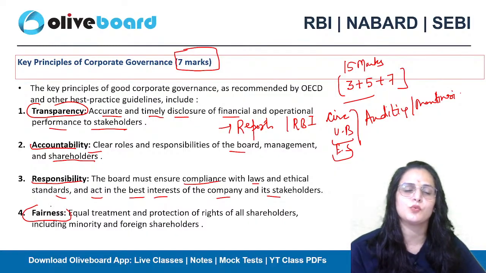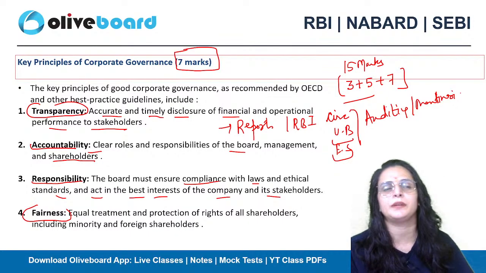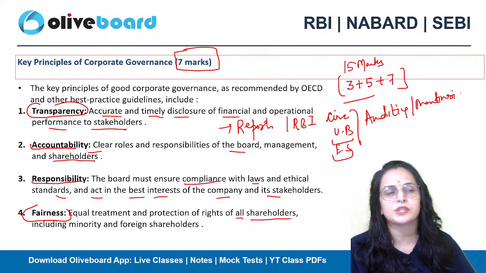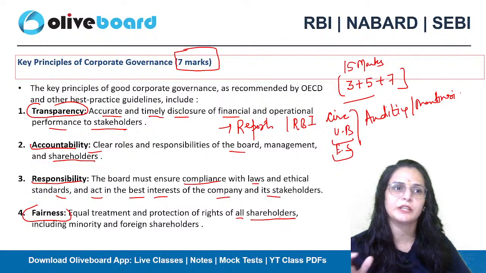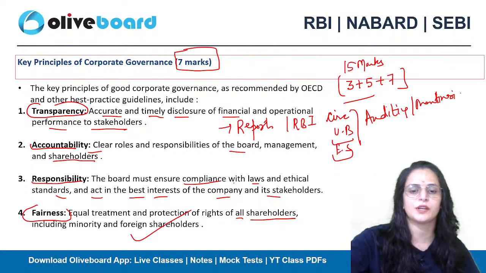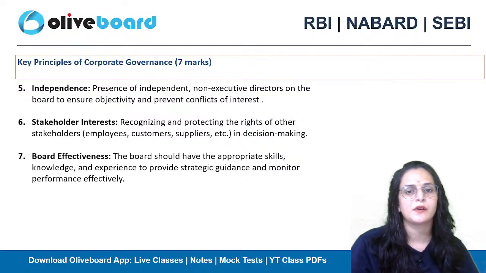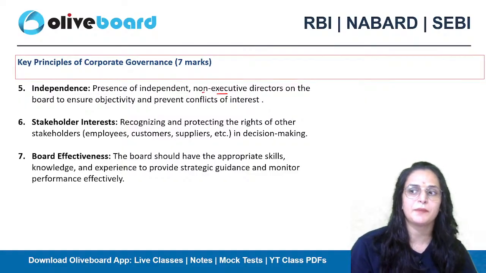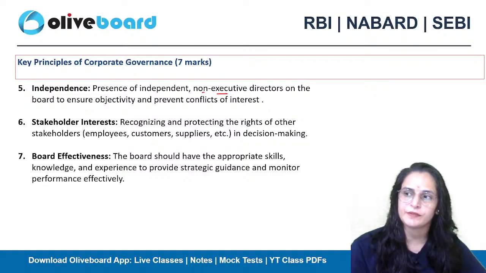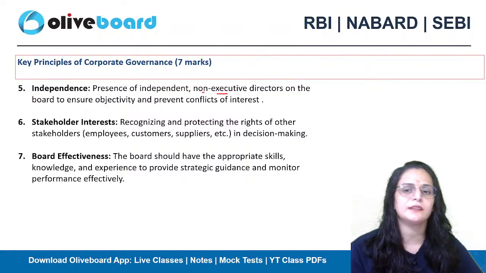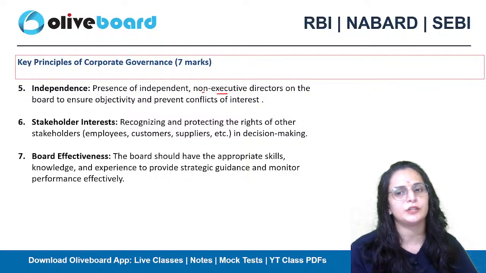The individuals who are part of the organization will have fair treatment. There will be protection of the rights of all shareholders. All the shareholders related with an organization, their rights should be protected, including minority and foreign shareholders. Independence: presence of independent non-executive directors. In the theory part, I told you that among the board of directors, some members are independent non-executive directors, some are executive directors. So there should be a third party, some independent non-executive directors on the board.